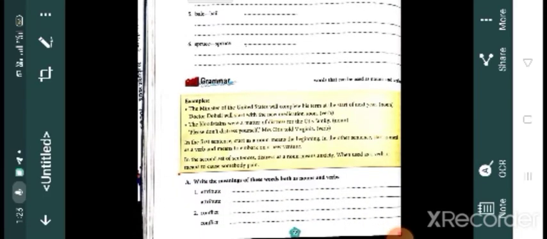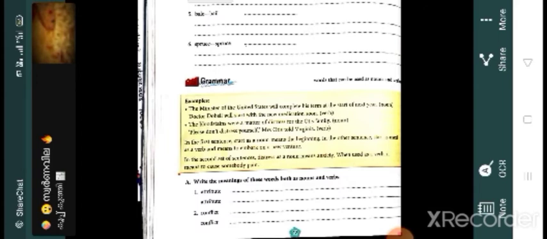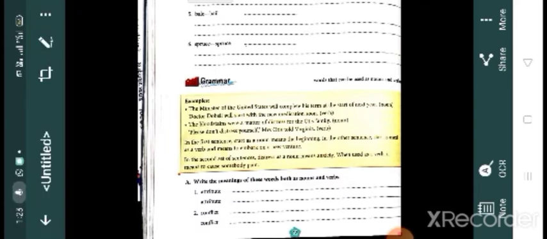Next one is words that can be used as nouns and verbs. That also we discussed while we were discussing our chapter. What was that? A Narrow Escape.